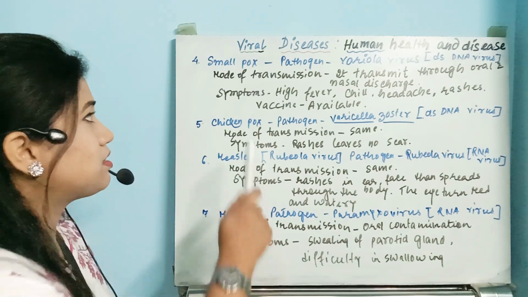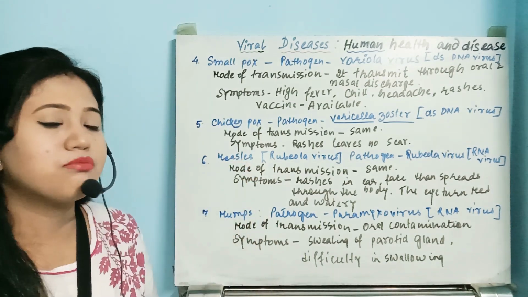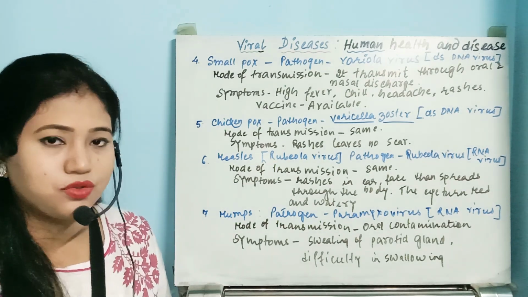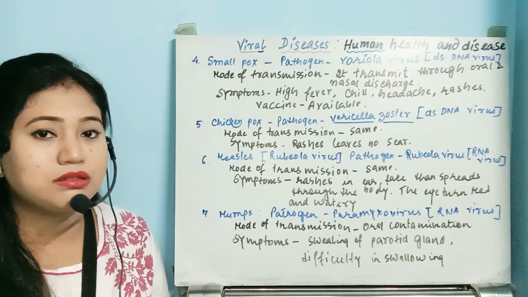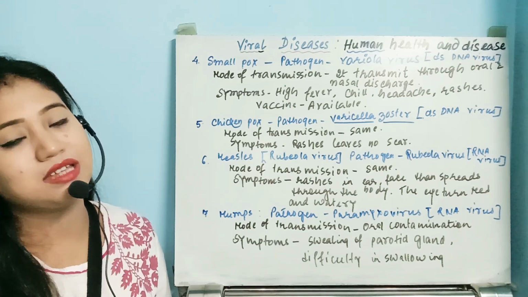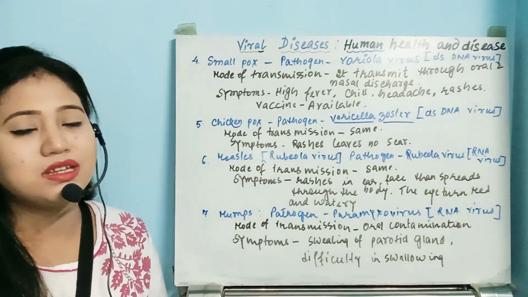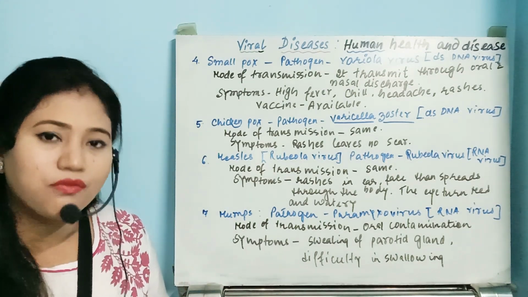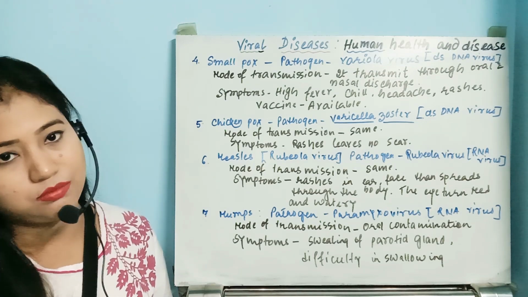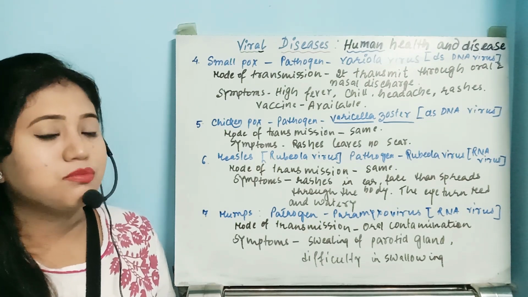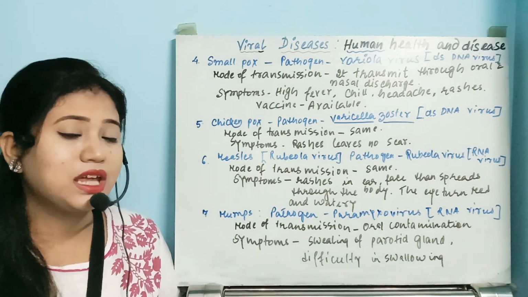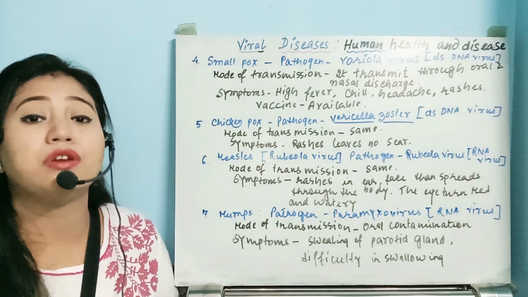Okay, so these are the differences. The rashes in smallpox and chickenpox are basically the same. The difference is in the appearance: if it is on the face, then it is smallpox, and if it is on the abdomen or somewhere in this region, not the face, then it will be chickenpox. Another difference is that in smallpox, the scars will remain.